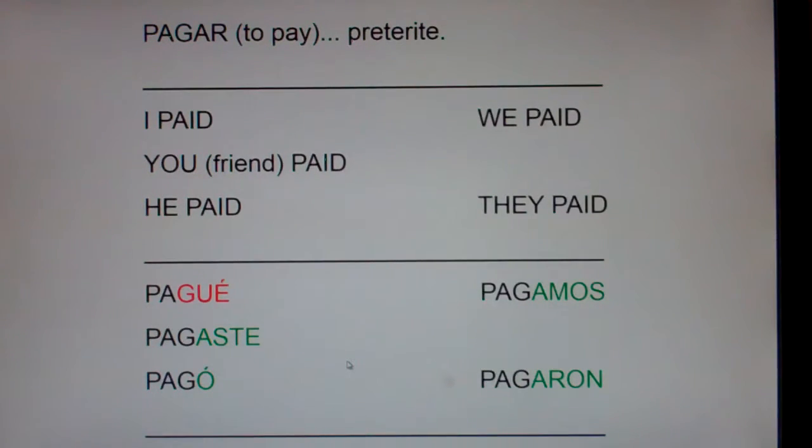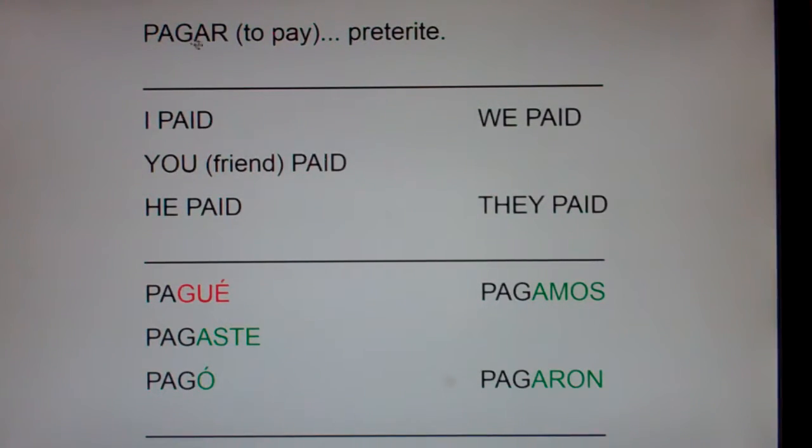If it's a verb that ends in car, like buscar, you chop off the CAR and add QUE. If it's a verb that ends in gar, like llegar, to arrive, you chop off the GAR and you add GUE. And if a verb ends in zar, like almorzar, to eat lunch, or alcanzar, you chop off the ZAR and add CE. Now I've got clips on that, okay, if you want to check it out.